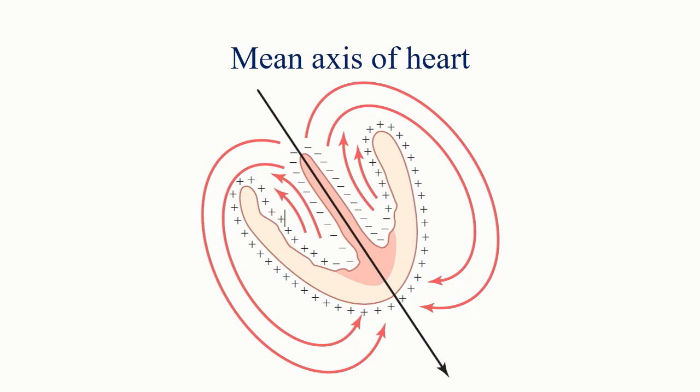Now if we take only the direction of the vectors of the ventricles during depolarization, then it is known as the mean electrical axis of the ventricles or heart. In simple language, it is the direction of electrical current spreading in the heart during depolarization, which is from the base of the heart towards the apex of the heart, as you can see in this diagram, which is around 60 degrees. Normally it can swing between 20 degrees to 100 degrees. Beyond that, it is known as mean axis deviation.